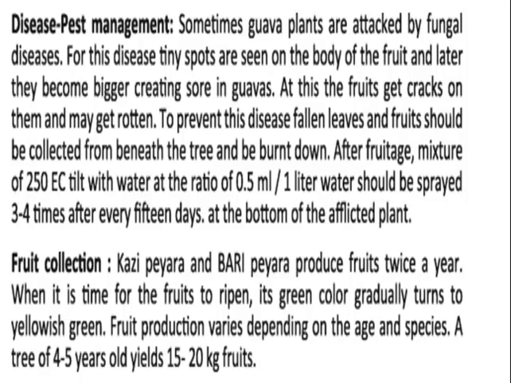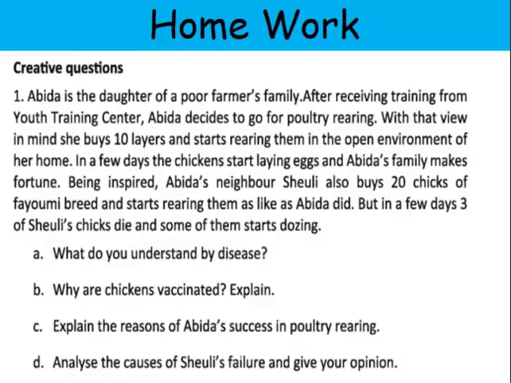Fruit collection. Gazipyra and Baripyra produce fruits twice a year. When it is time for the fruits to ripen, the green color will turn yellowish green. Fruit production varies depending on the age, species and tree. A tree of 4 to 5 years yields 15 to 20 kg of fruits.